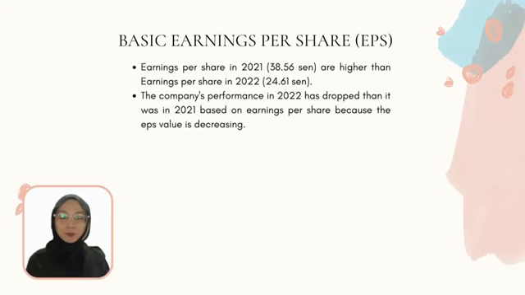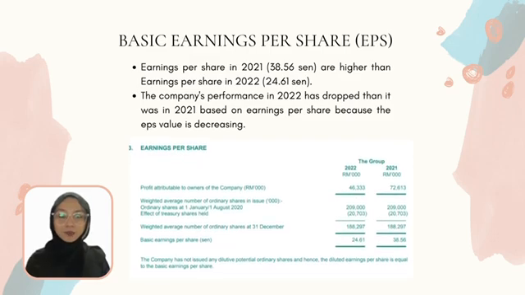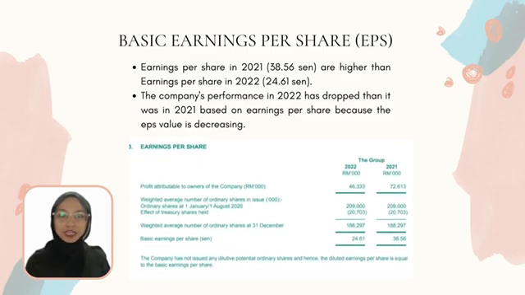Based on the annual report I have analyzed for Subur Tiasa, earnings per share in 2021 are higher than earnings per share in 2022, which is 38.56 cents in 2021 and 24.61 cents in 2022. The company performance in 2022 has dropped compared to 2021 based on earnings per share because the EPS value is decreasing in 2022.